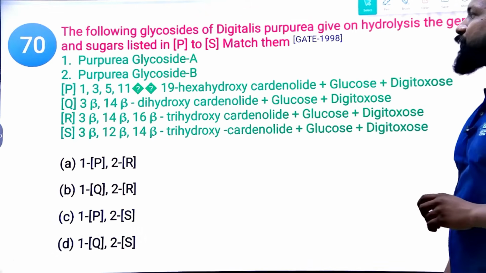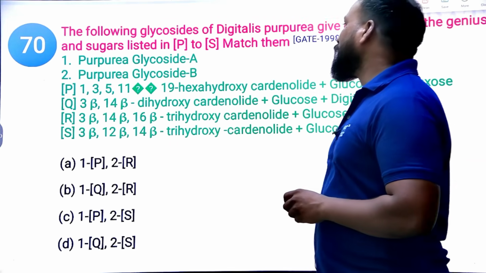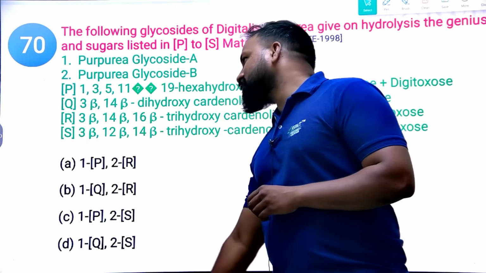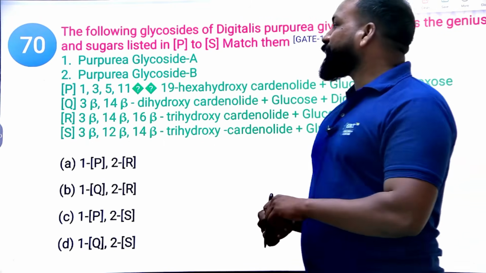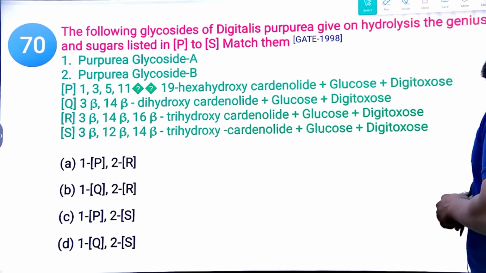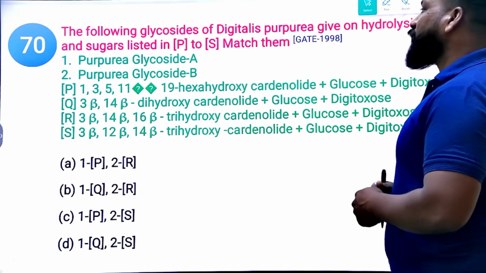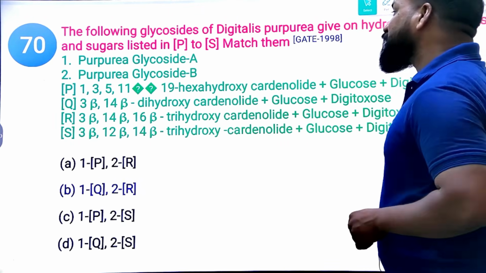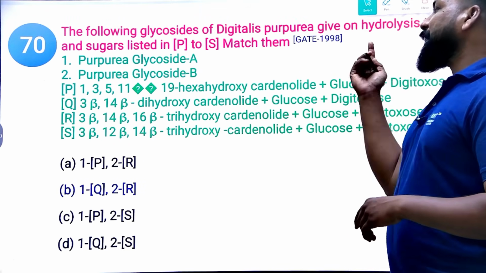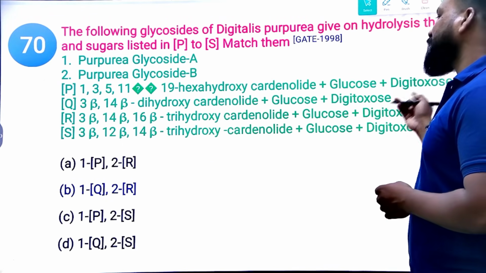Yes. Next. The following glycosides of Digitalis purpurea give on hydrolysis the genins and sugars listed below. P and S to match. Clear? Yes, 17. Whenever that technical term is there, that is 17. Purpurea glycoside A, purpurea glycoside B. Okay, 1, 3, 5, 11, 19 hexahydroxycardenolide, glucose and digitoxose. And the rest follow. Tell me the right option from this question. The right option is 1. Purpurea glycoside A is Q, 3 beta, 14 beta dihydroxycardenolide plus glucose plus digitoxose, and 2 means R, that is 3 beta, 14 beta, 16 beta trihydroxycardenolide and glucose and digitoxose.